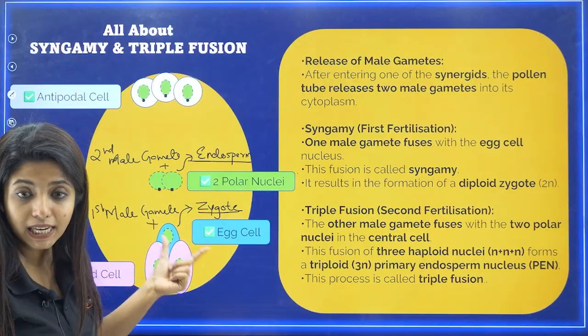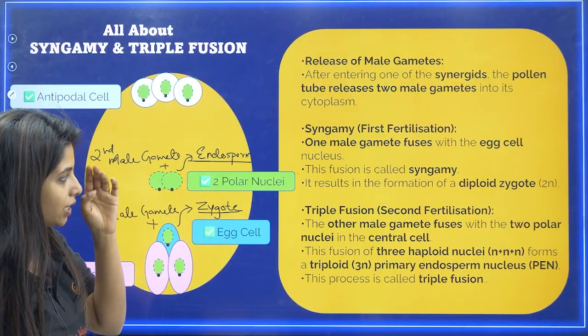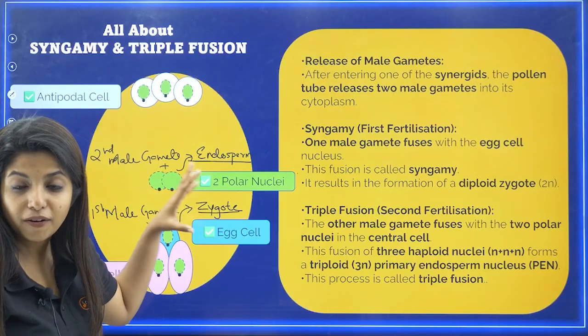This process is known as syngamy. This process is known as triple fusion. Okay, got it? And together you call this double fertilization.